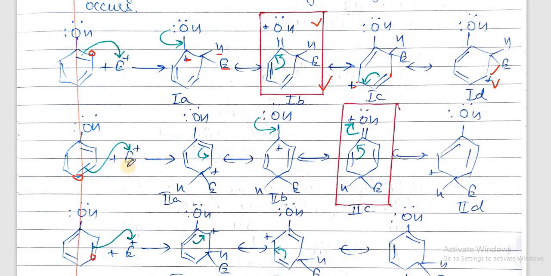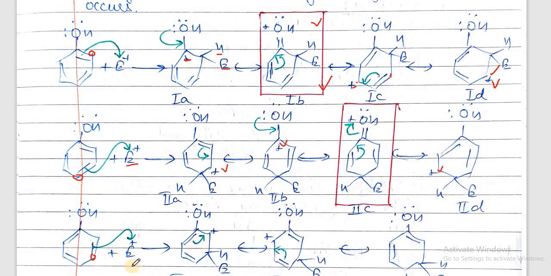Similarly, when the electrophile attacks the para position, we can write that when it attacks this, then this carbon will have positive charge. Then at alternate positions, after this carbon will have positive charge, this will have positive charge, and then after this carbon will have positive charge, that is this. So this structure is additional. When this carbon to which the OH group is attached has positive charge, these electrons can also move to this, and here a double bond will be present and oxygen will have positive charge. So these two structures are additional structures in case of ortho and para attacks.